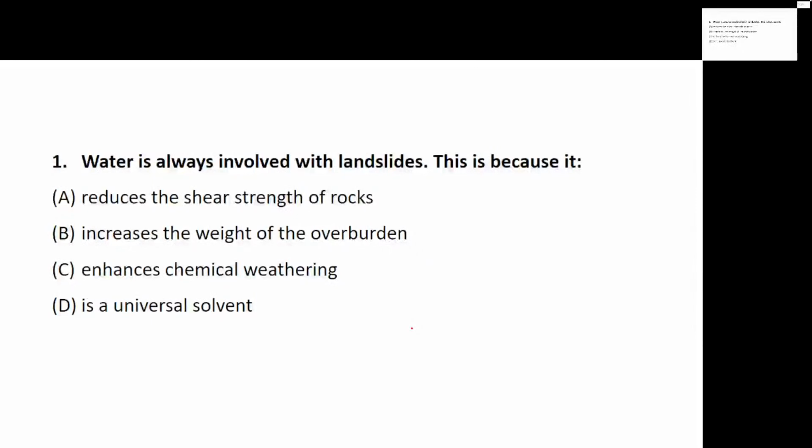Definitely the answer is that it increases the weight of the overburden, finally resulting in the landslide. So how water results in landslide is the question, and the answer is given.